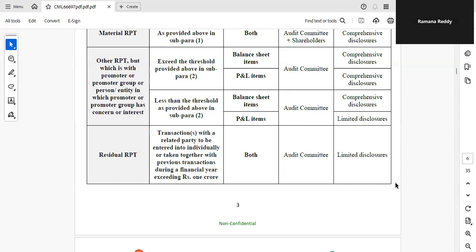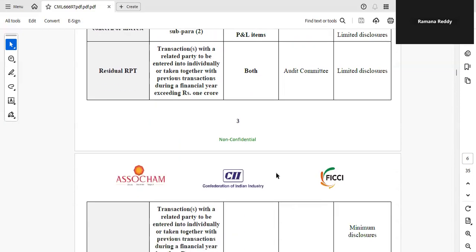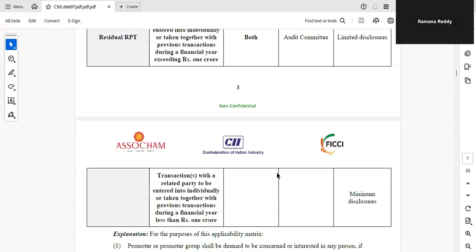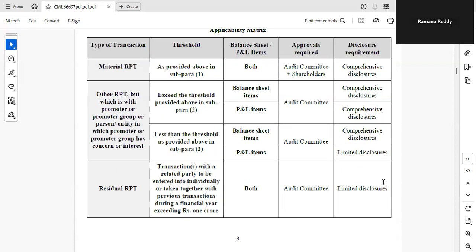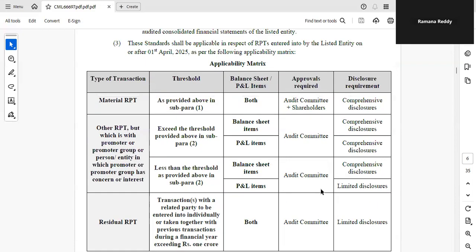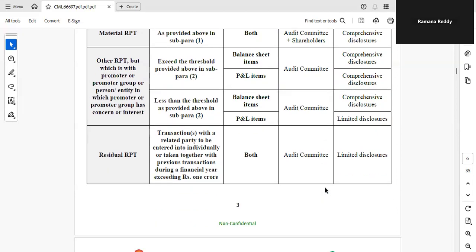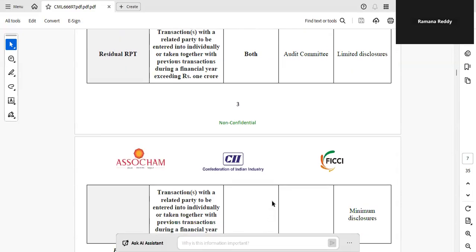If the transaction exceeds 1 crore, limited disclosure. If it is less than 1 crore, minimum disclosure. Here shareholder approval is not required, audit committee approval is required, whether it is a balance sheet item, P&L item, or both. We go for audit committee approval, and limited disclosures are required for residual RPT.